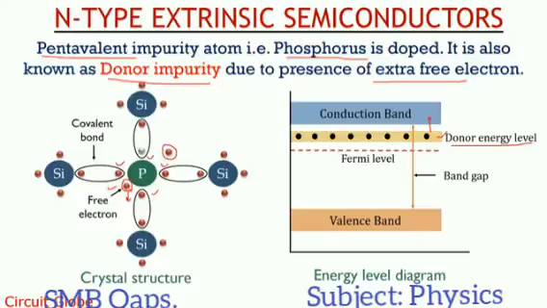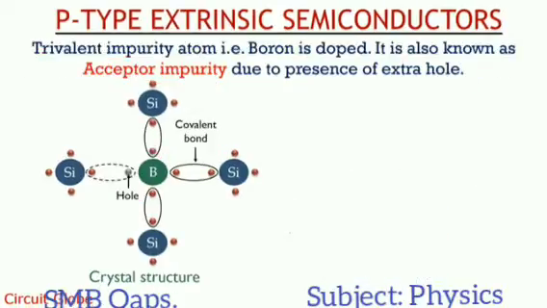Here we will now define the p-type materials. The trivalent impurity atom boron is doped here. It is also known as the acceptor impurity, because it will accept the electron. This is opposite to the n-type material. There is already a hole present in this crystal, so there is a requirement of an electron to fill this hole, and it can accept an electron to fill up the hole.